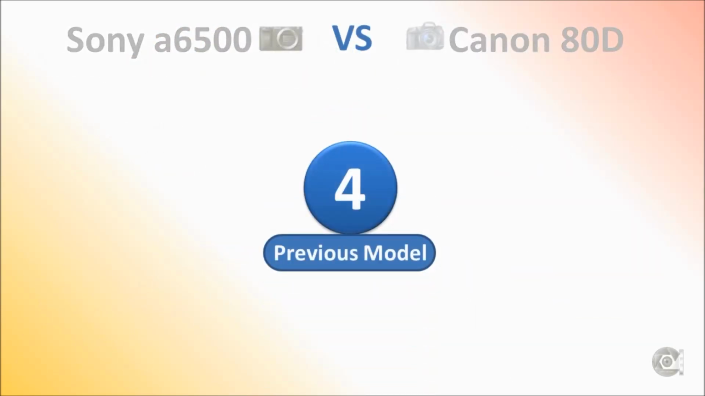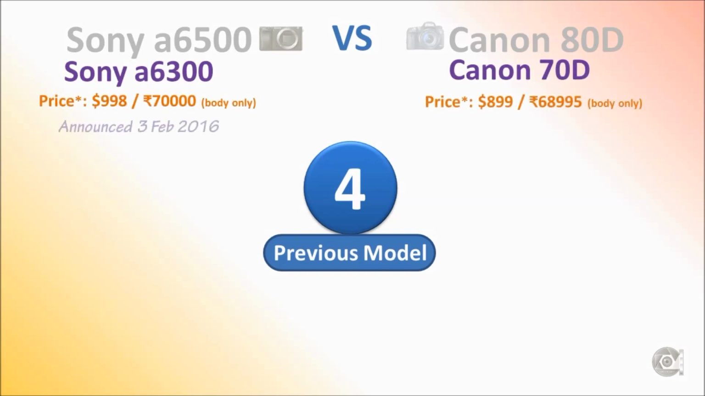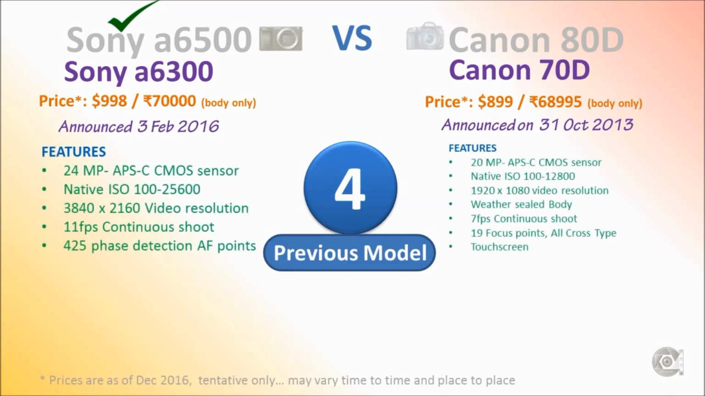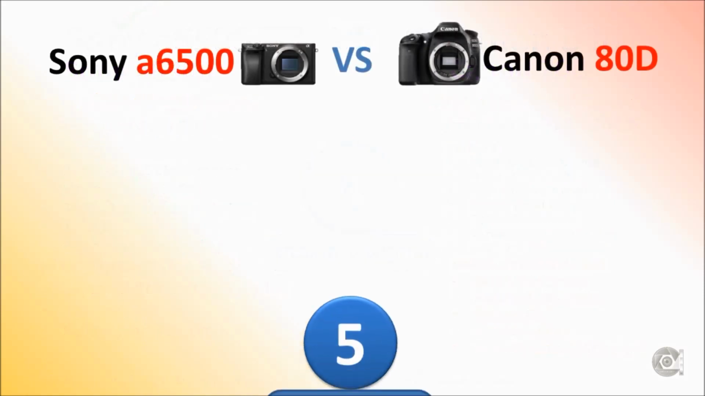Number 4. The previous models. Sony a6300 was the previous model of Sony a6500 and Canon 70D is the previous model of Canon 80D. The major additions in the new model are sensor shift image stabilization in the case of Sony a6500 and, in the case of 80D, 24 megapixels and enhanced ISO with additional focus points.